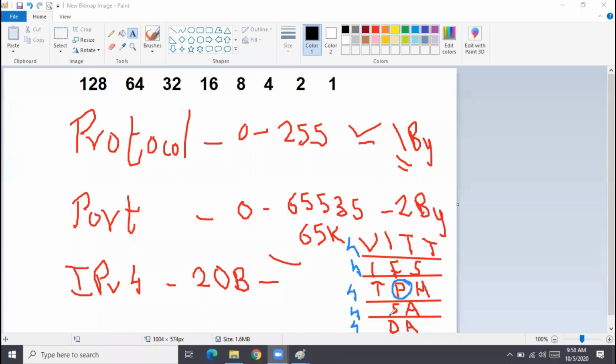That means hexadecimal is a 16 number scheme, 0 to 15 means 16. Why hexadecimal? If you want to store a number 255, how many spaces do you require? 3 spaces, right?